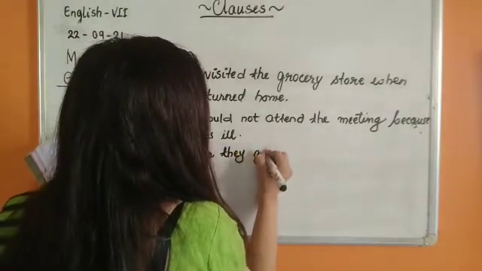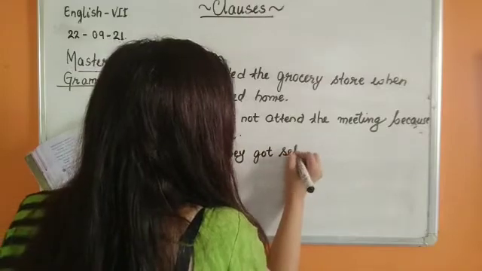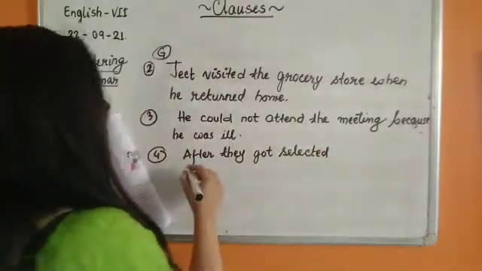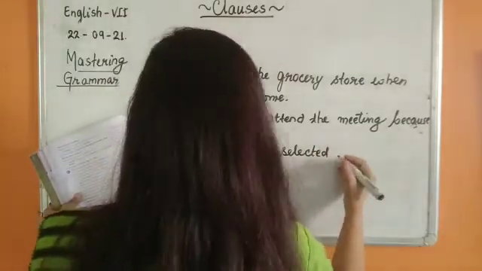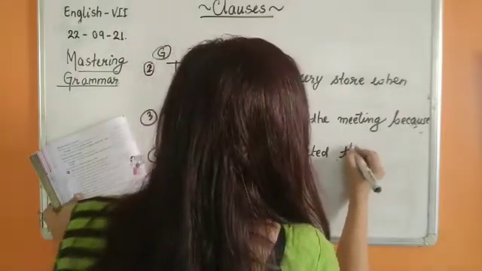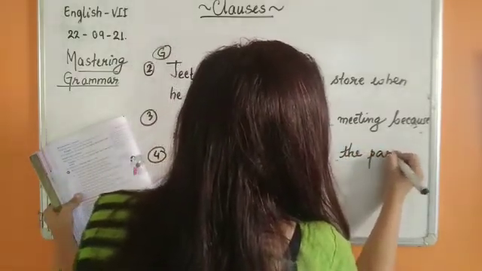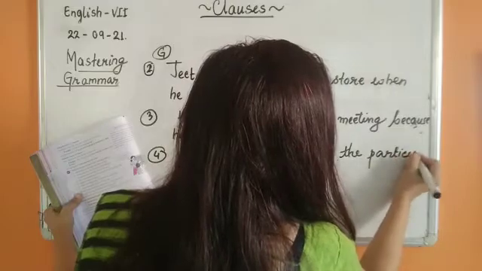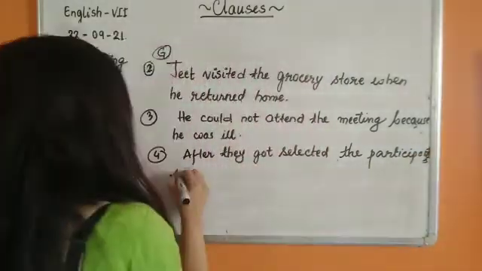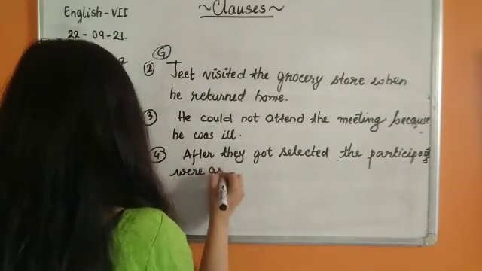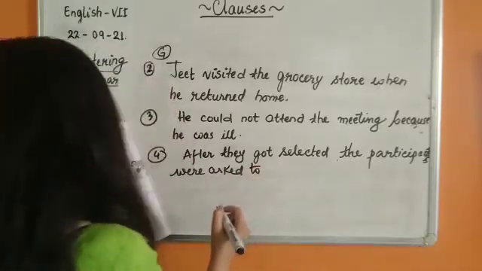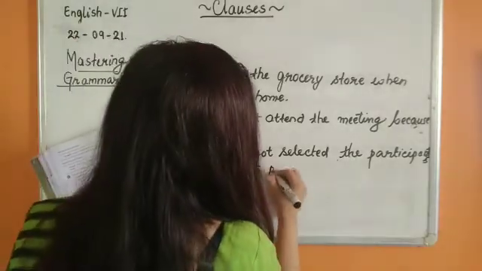After they got selected, we can either begin with this or we can add this in the middle, like after they got selected, the participants were asked to perform before the audience.